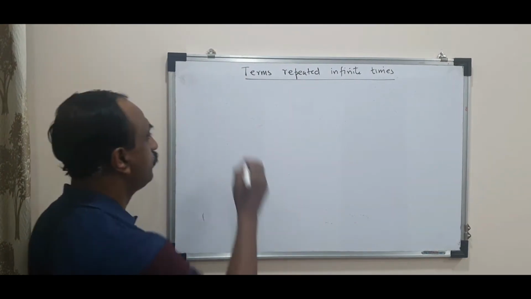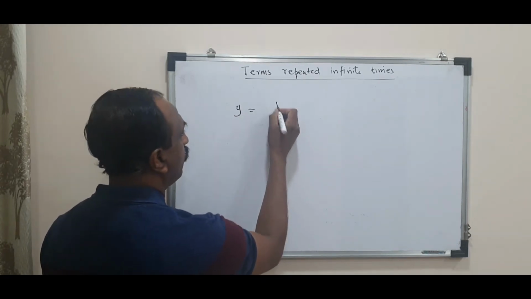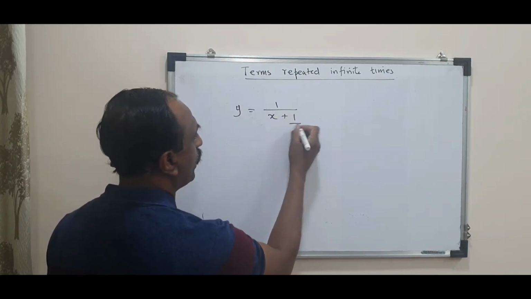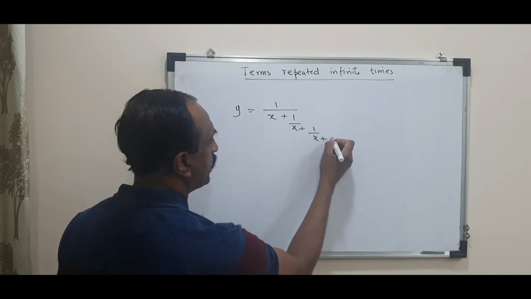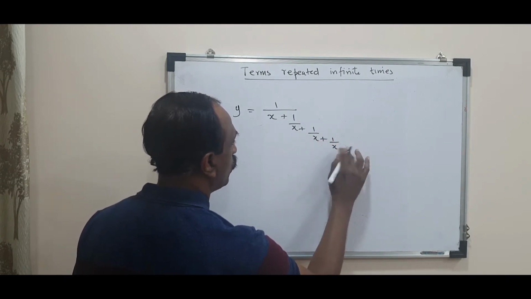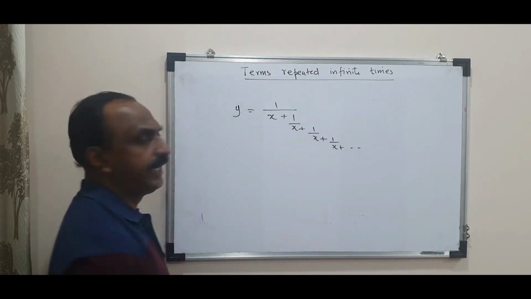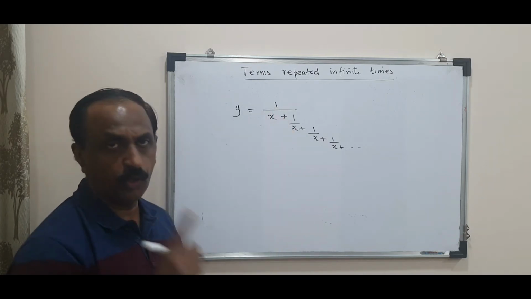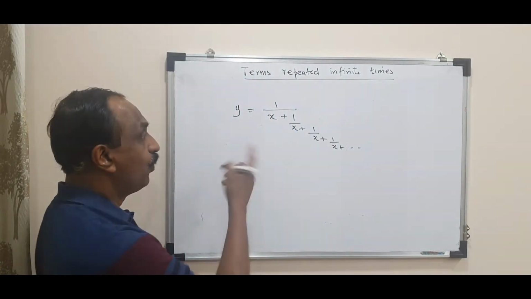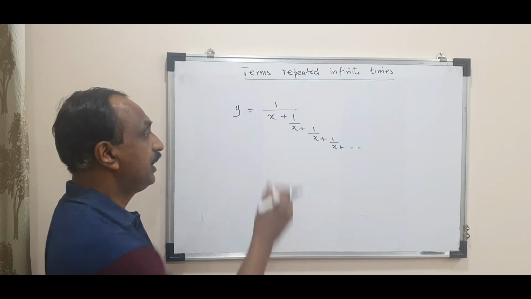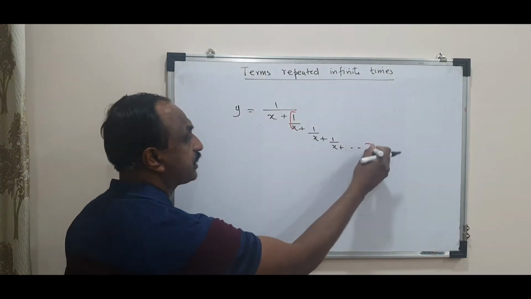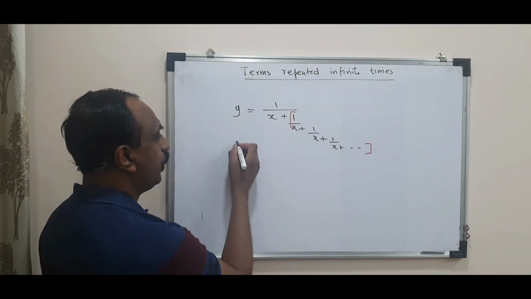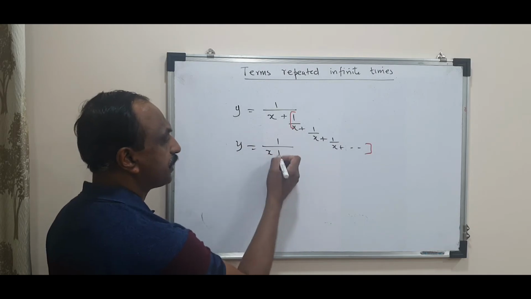It can also give you a function in this manner. Y is equal to, let's say, 1 upon x plus 1 upon x plus 1 upon x plus 1 upon x, goes on like this. Again, the function starts with a 1. You have to always ask which is the starting point. Where the 1 occurred again, in that place, you replace it by y. So you have y is equal to 1 upon (x plus y).